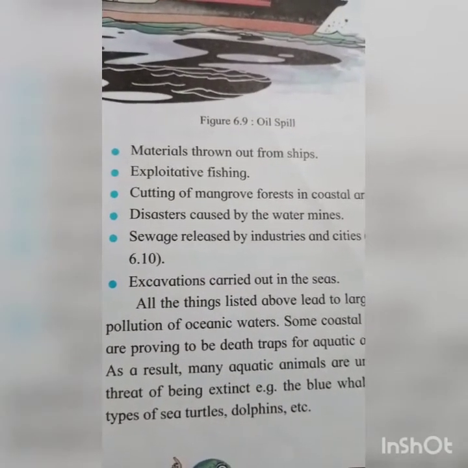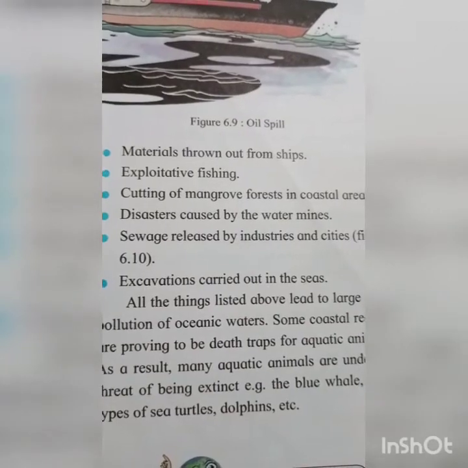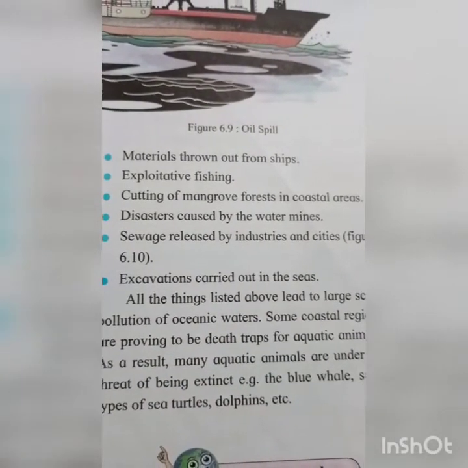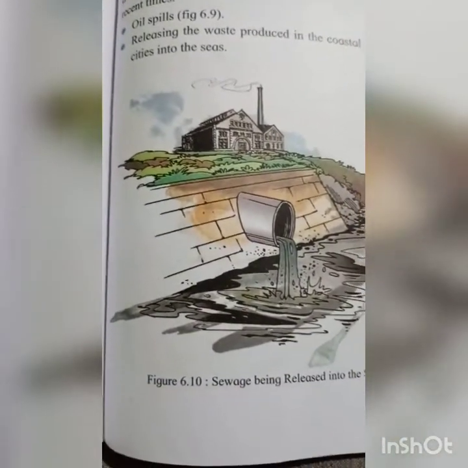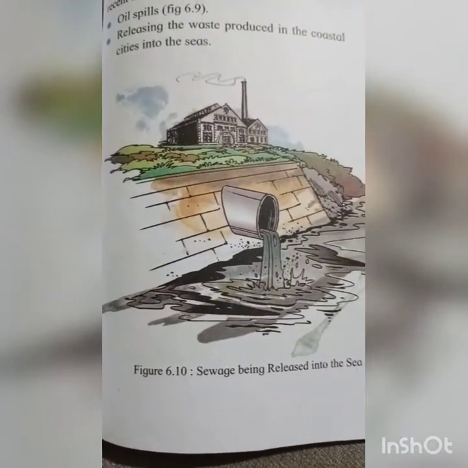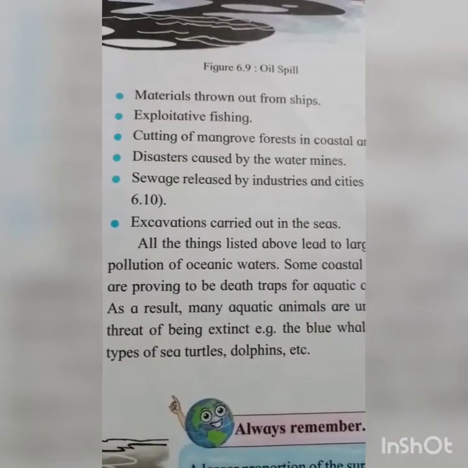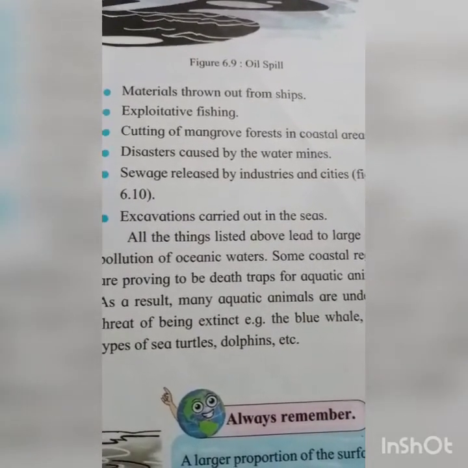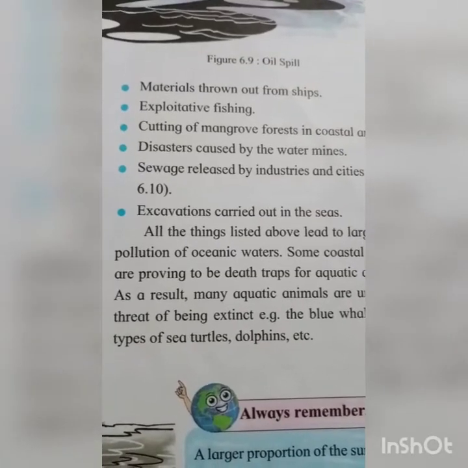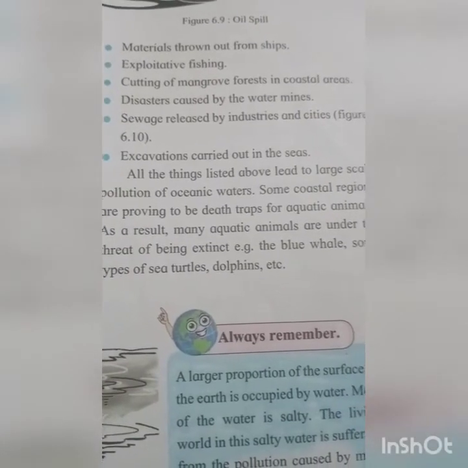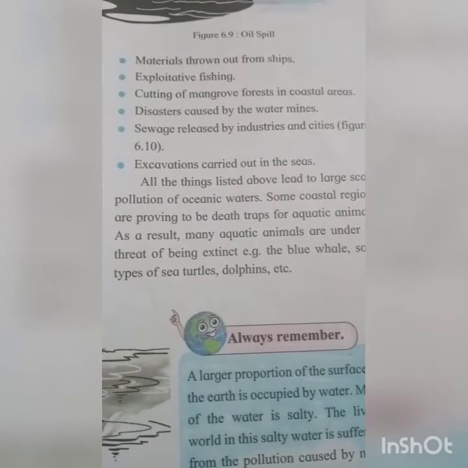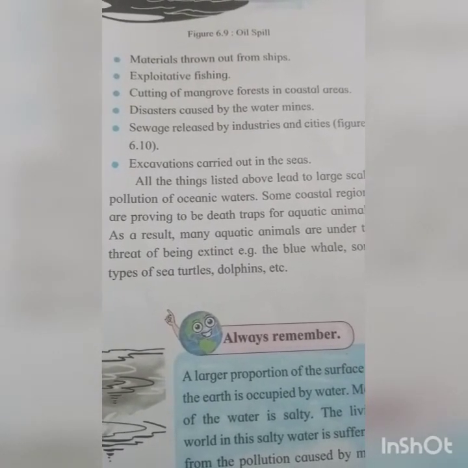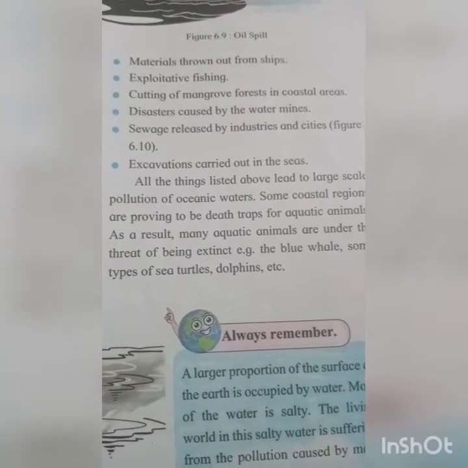And sixth one is disaster caused by the water mines. Seventh one is sewage released by industries and cities. See students, figure 6.10, sewage being released into the sea. And eighth one is excavations carried out in the sea. So all these are the reasons, students, why the oceanic water is polluted. All the things listed above lead to large scale pollution of oceanic water. So see students, these are the points we discussed that create pollution in the ocean.